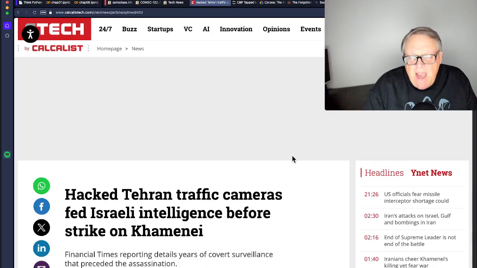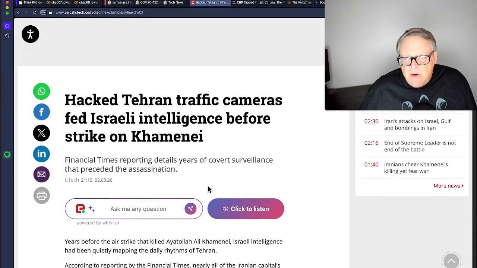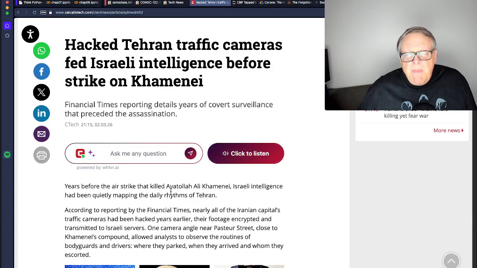And so this is interesting. The Israelis hacked into the traffic cameras in Tehran, the capital of Iran, and apparently they were there for years without ever being detected. They used it to map out the pattern of traffic and where everybody was going. That then helped them plan the strike to hit the people they wanted to hit.